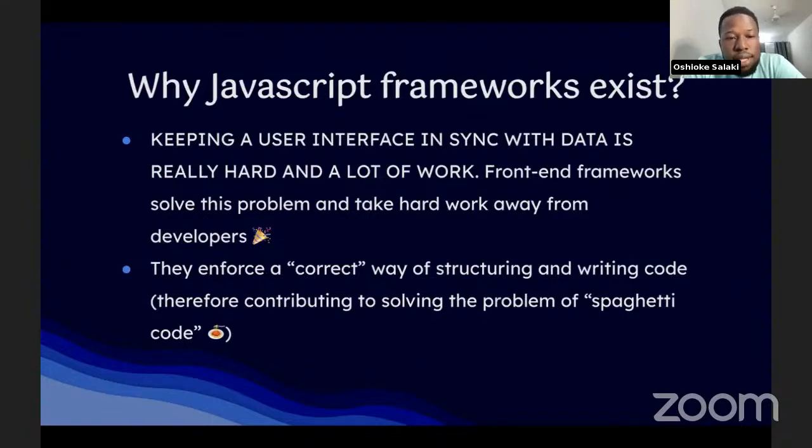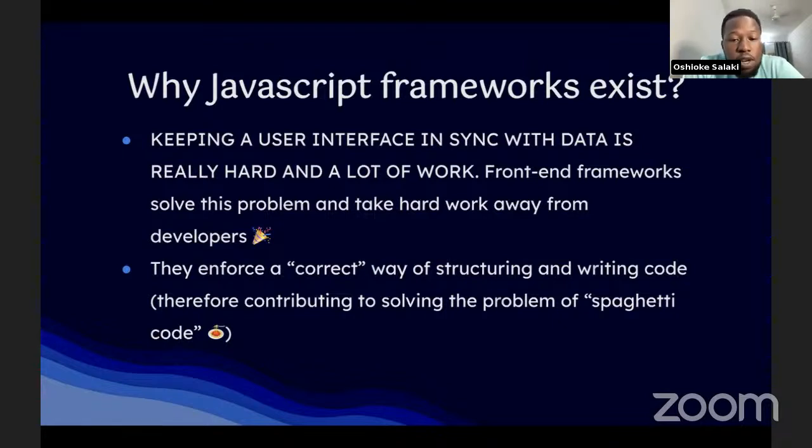Number one, keeping the user interface in sync with data is really hard and a lot of work, especially when you're coding with vanilla JavaScript. Front-end frameworks solve this problem and take away the hard work from developers, making it way easier for you to manage your state and UI at the same time.